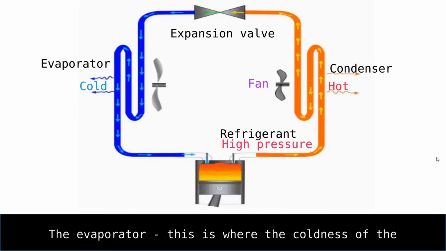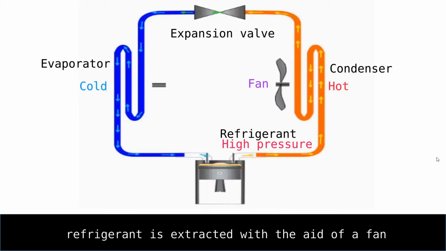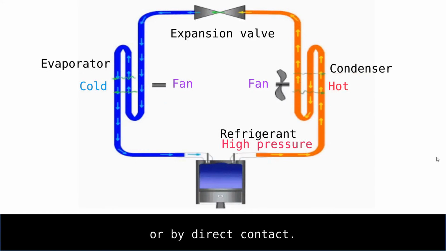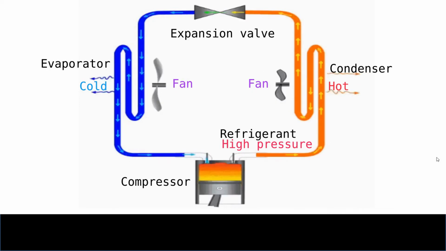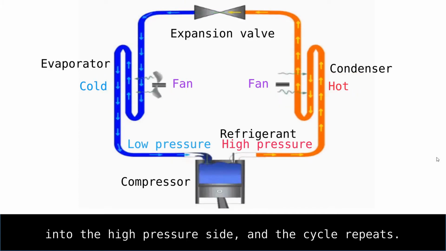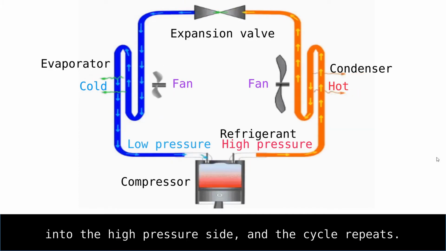The evaporator. This is where the coldness of the refrigerant is extracted with the aid of a fan or by direct contact. The compressor. This pumps the low-pressure gas into the high-pressure side, and the cycle repeats.